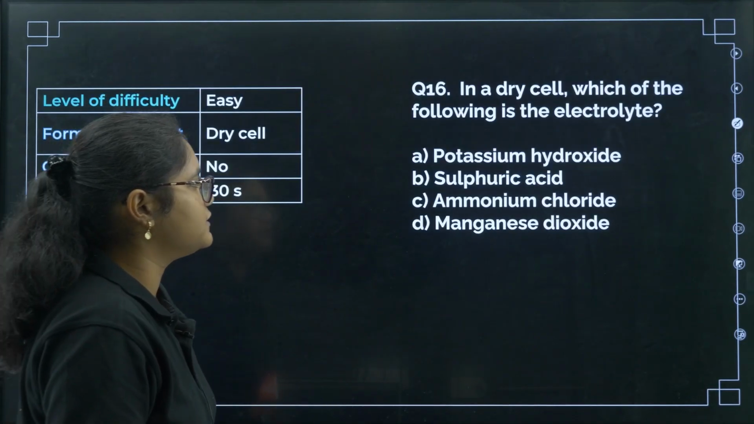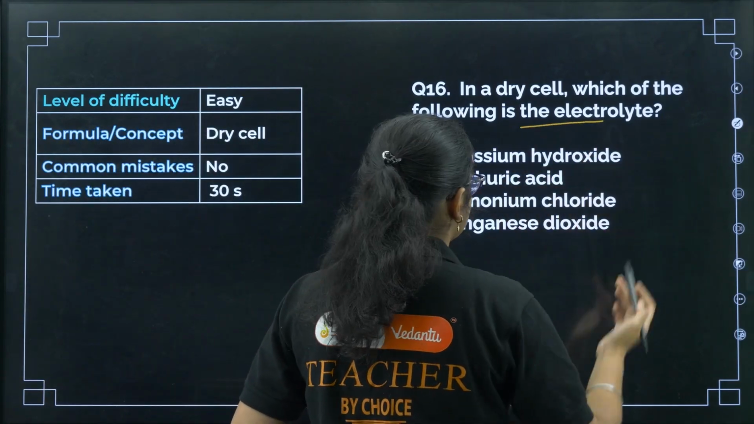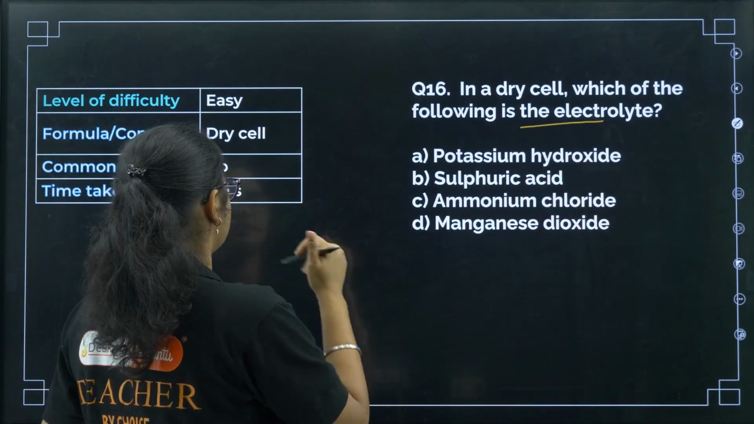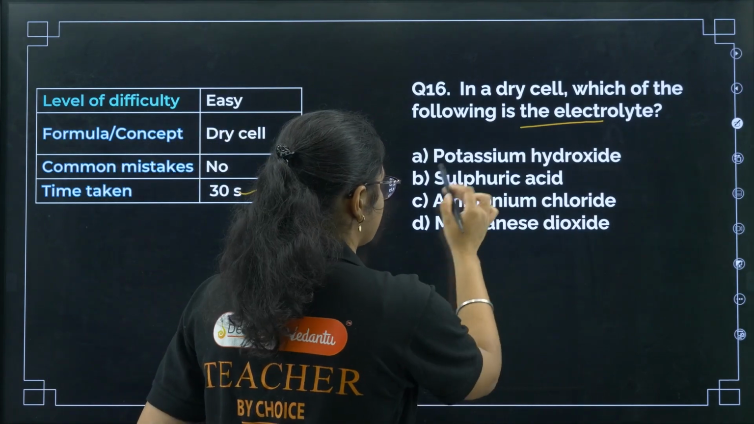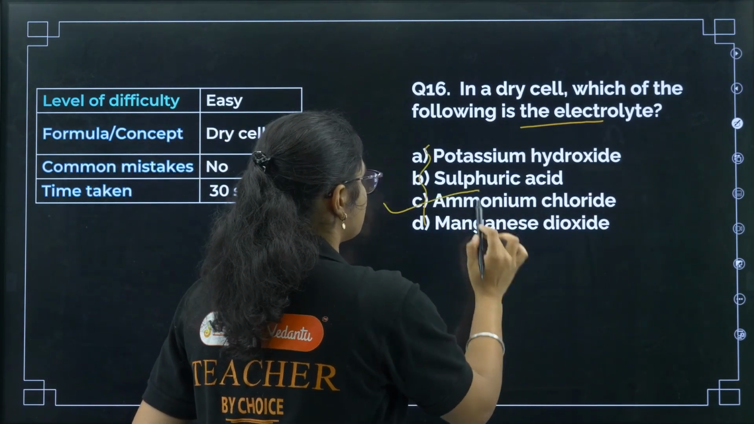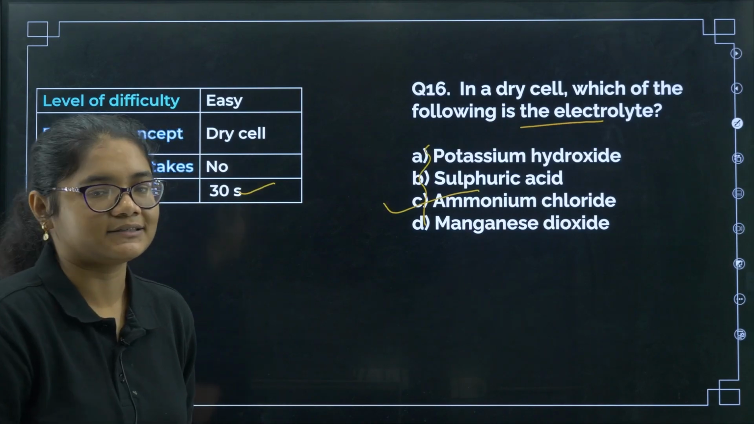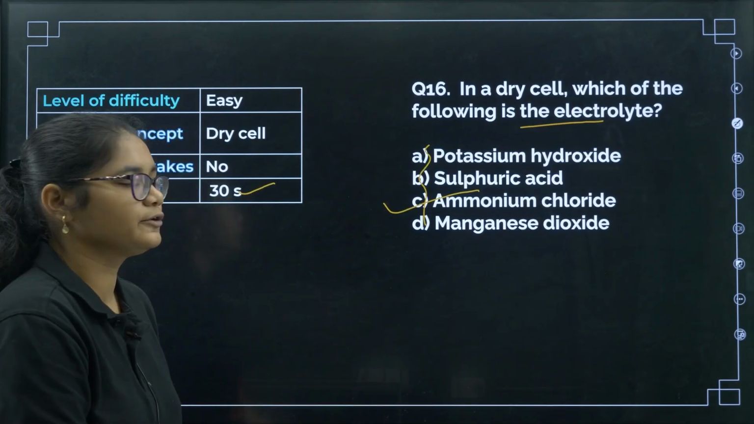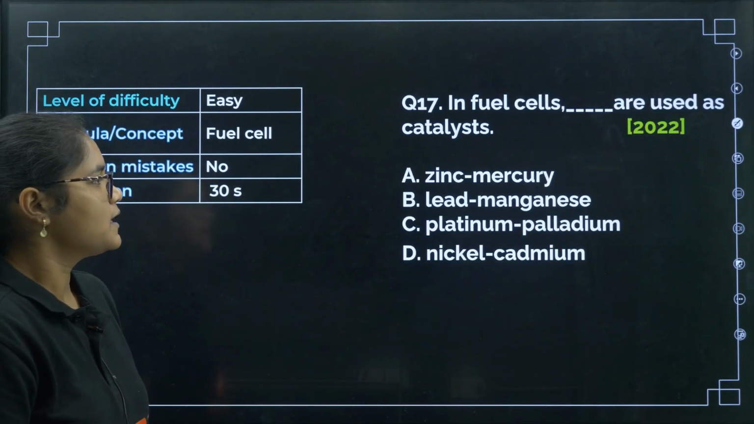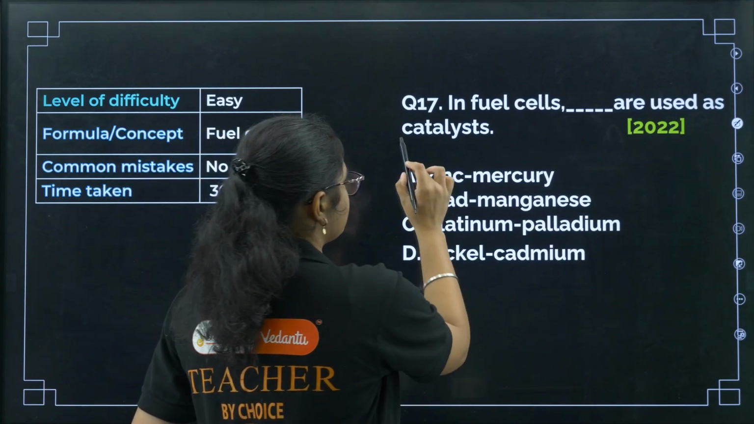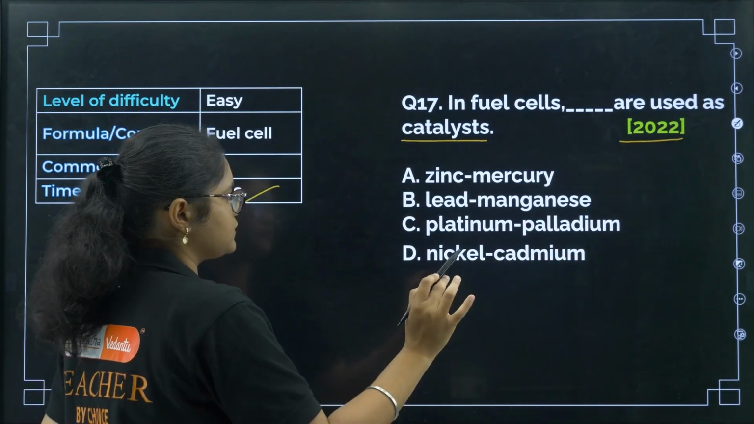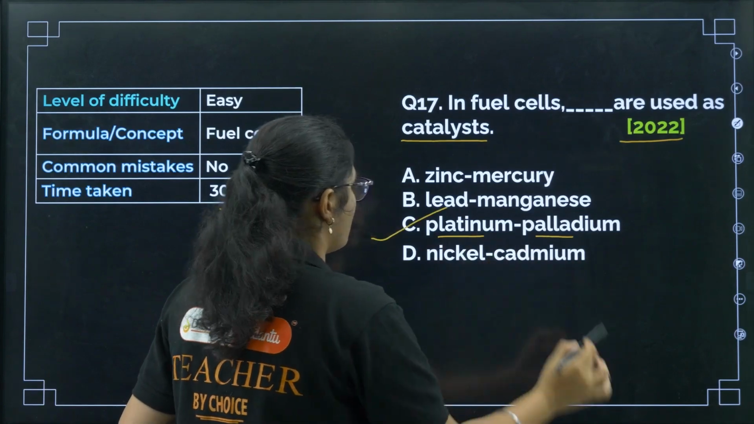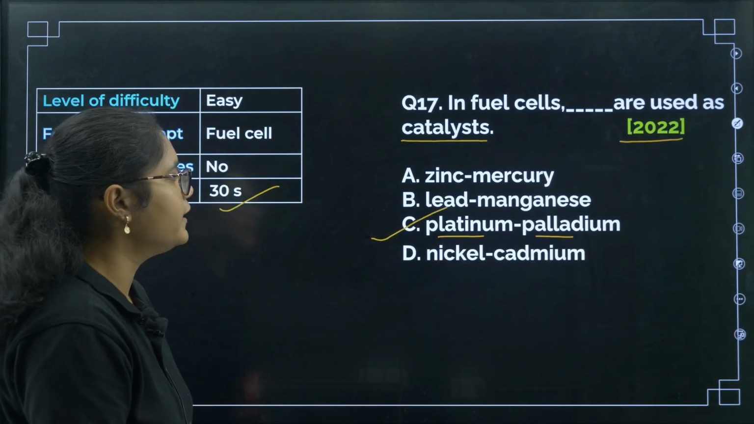Next, in a dry cell, which of the following is the electrolyte? Again, this is also a very direct theoretical question. More than 15 seconds is not required, but since you need to read the options, 13 seconds. So answer number C, ammonium chloride is the electrolyte used in the dry cell. Next, in fuel cells, dash are used as catalyst. Again, this question was asked in 2022. Again, a very easy question, platinum and palladium, option number C, okay.